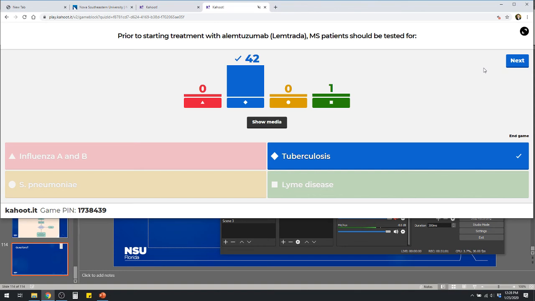Very good. Yes, you should check for TB in those cases, right? Really only check for flu if they were actually having symptoms consistent with that. But why do we check for TB before alemtuzumab? Because if they have a latent infection, you're going to suppress that immune system, and that can then lead to activation. Right. Very good.